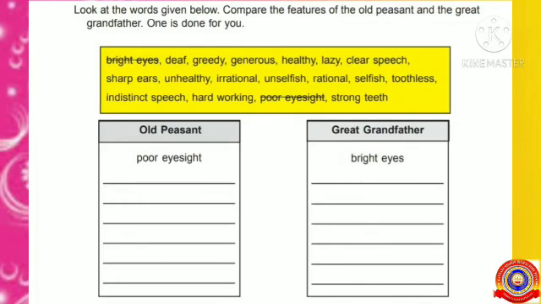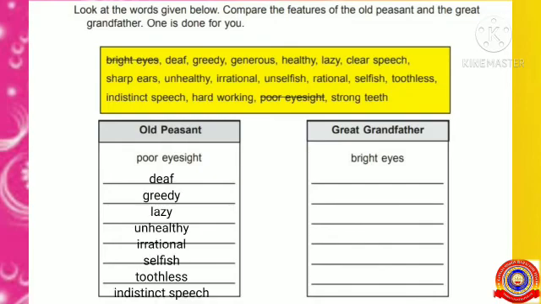Students, now all of you try to write the descriptions of the old peasant and the grandfather. Now all of you pause the video and try to write this activity. Hope you all wrote this activity. Now all of you read it. Yes. Deaf, greedy, lazy, unhealthy, irrational, selfish, toothless, and indistinct speech are the features of the old peasant.